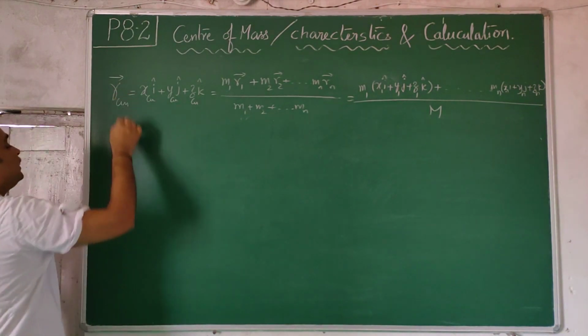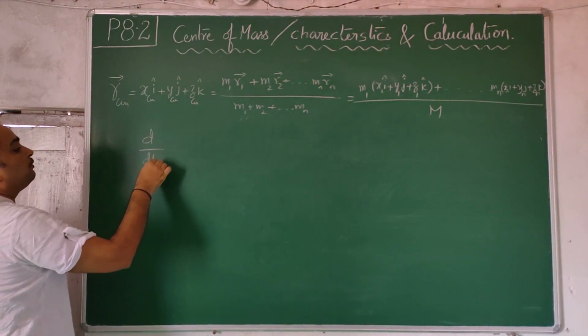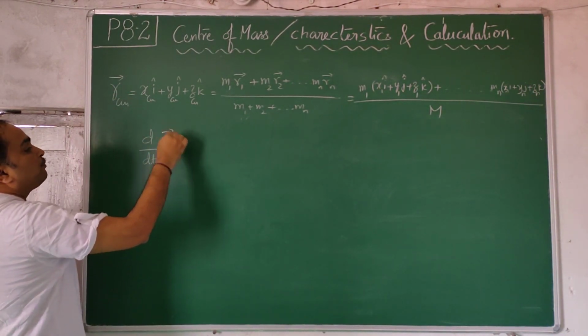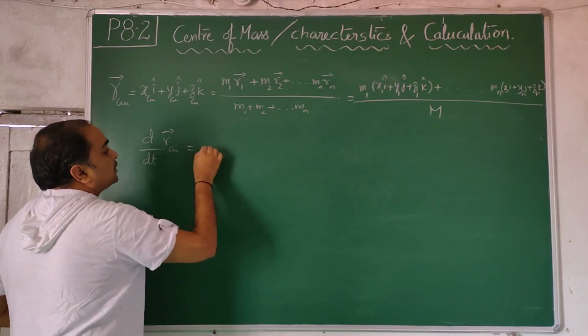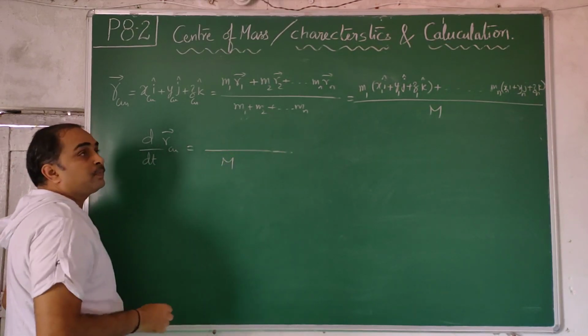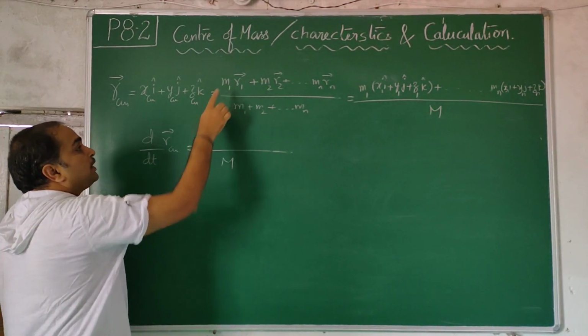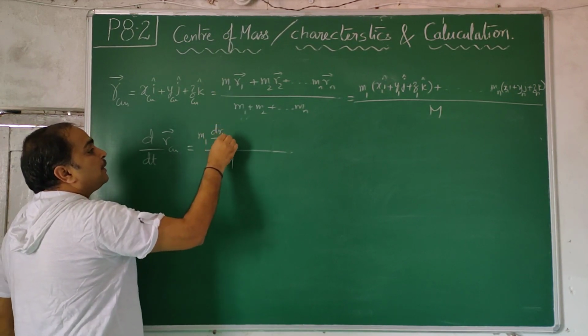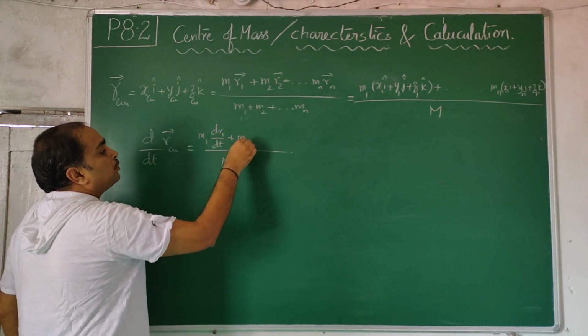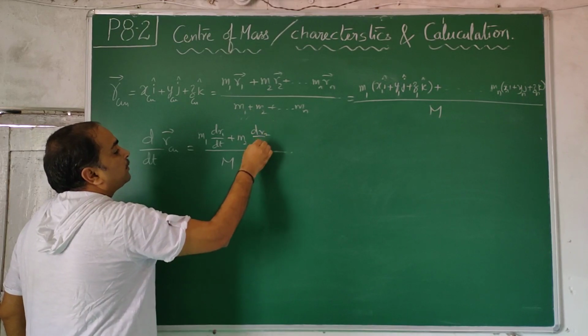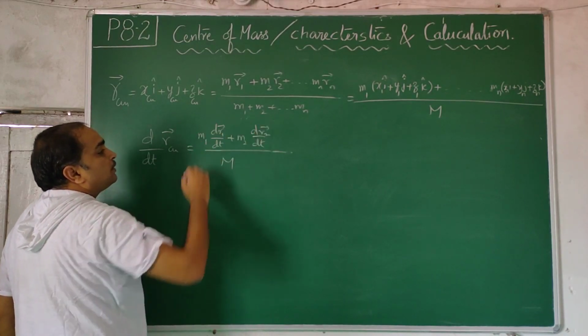When you differentiate this, d by dt of R_CM bar, the total mass of the system will not change. The first particle mass will not change, but its position will change: m1 dr1 by dt plus m2 dr2 by dt, vectors, and so on.